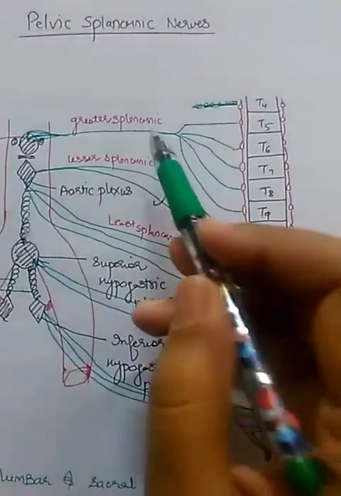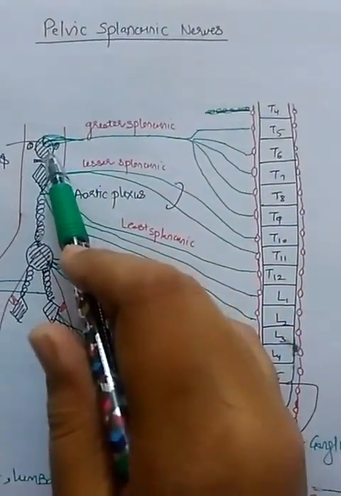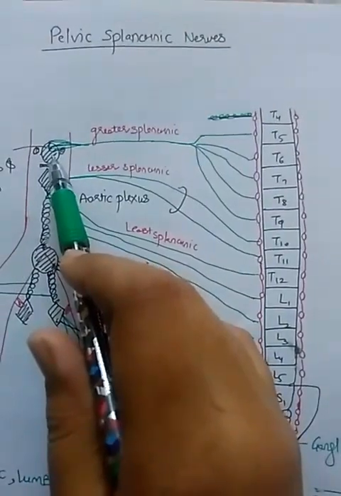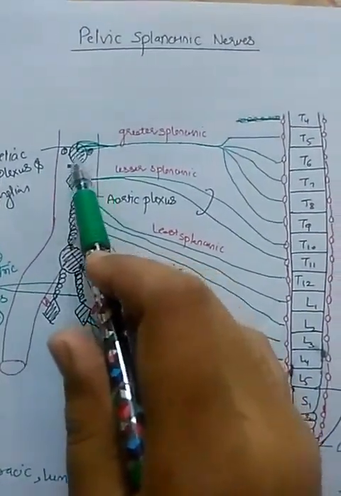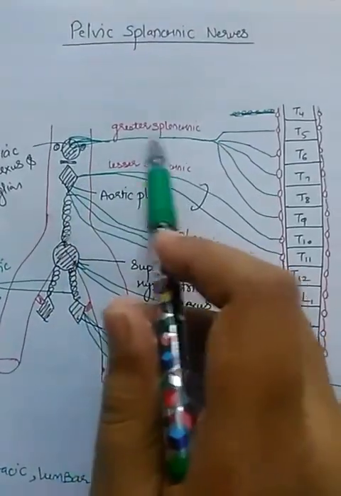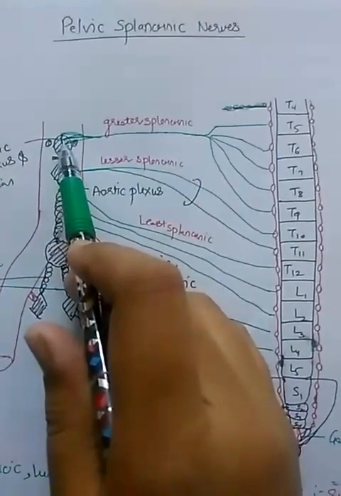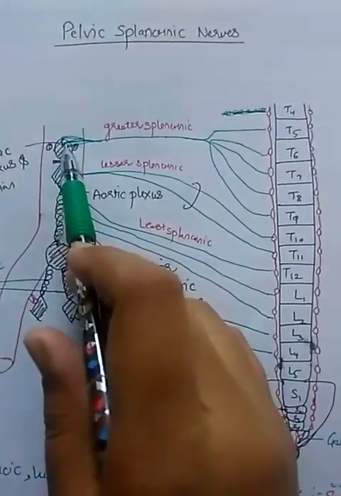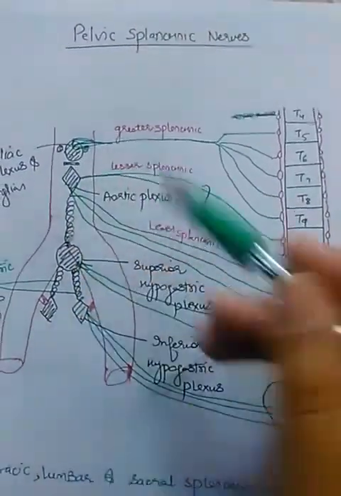The greater splanchnic nerve travels and reaches the, what is this? This is the celiac ganglion and celiac plexus. The greater splanchnic nerve travels and enters the celiac ganglion and plexus along the superior border. From the superior side it enters.